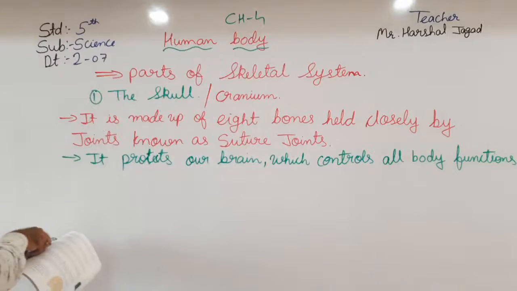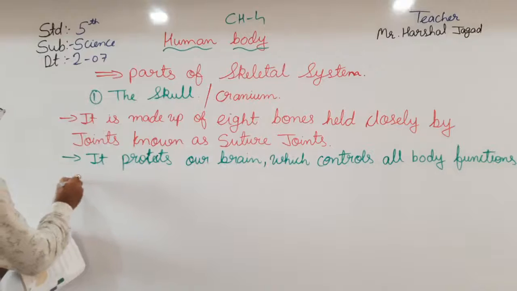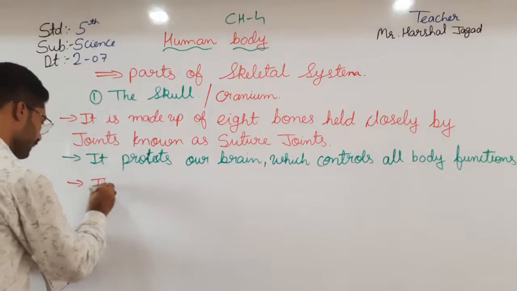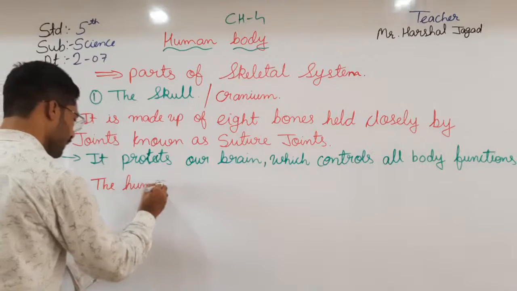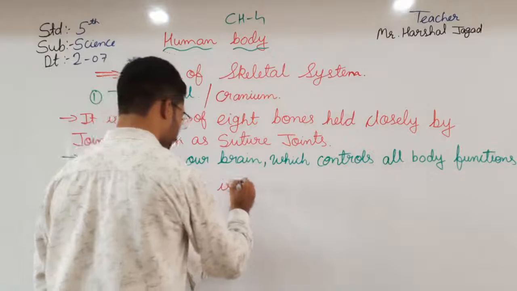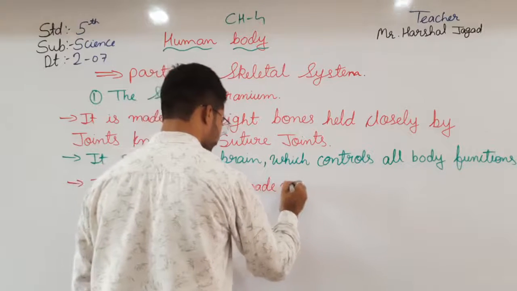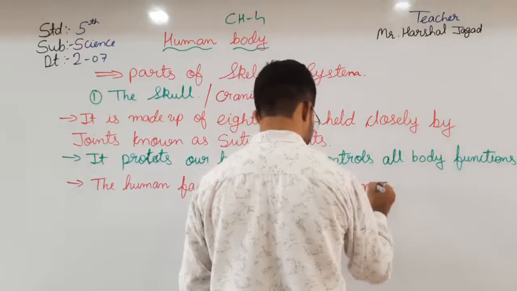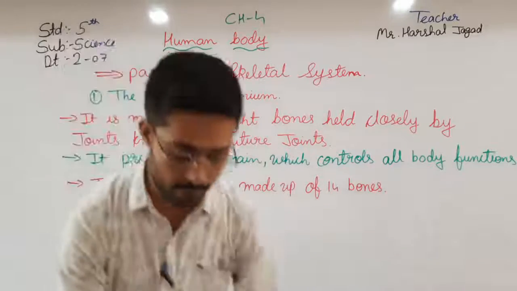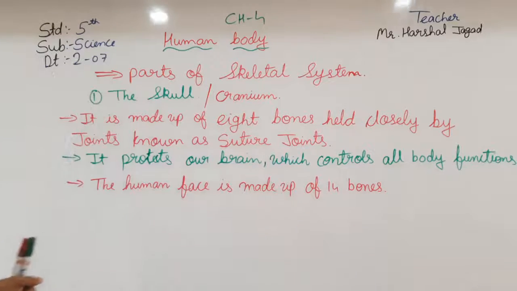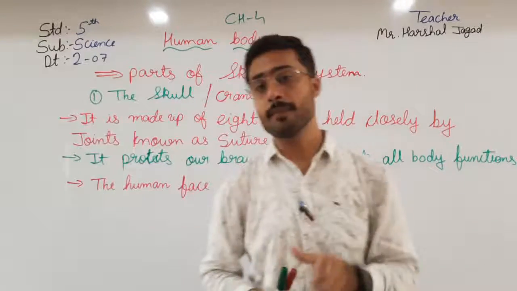The human face is made up of 14 bones. Here the human face means the face, which is made up of how many bones?